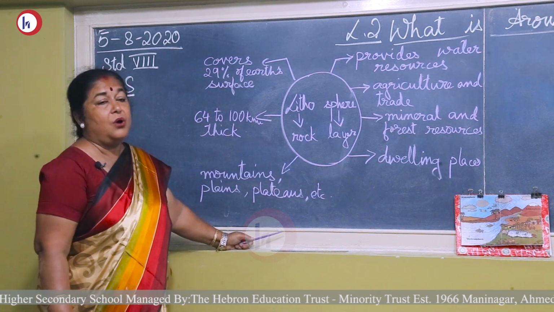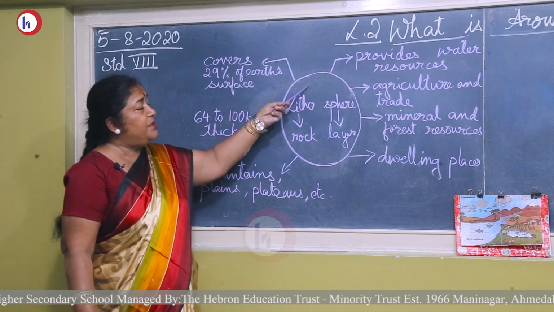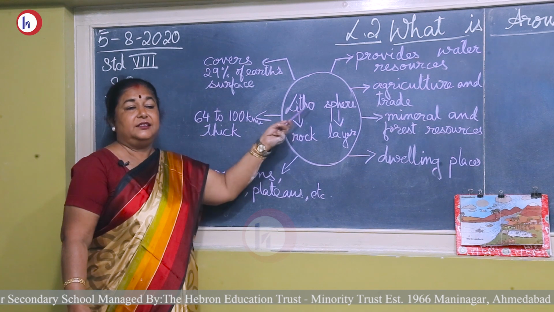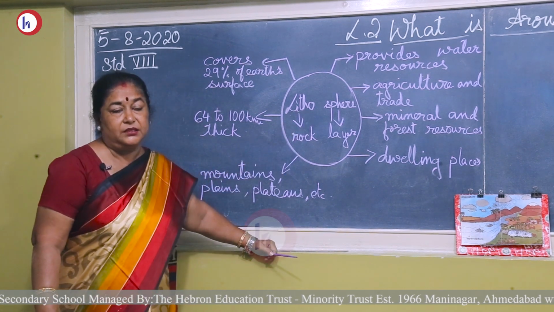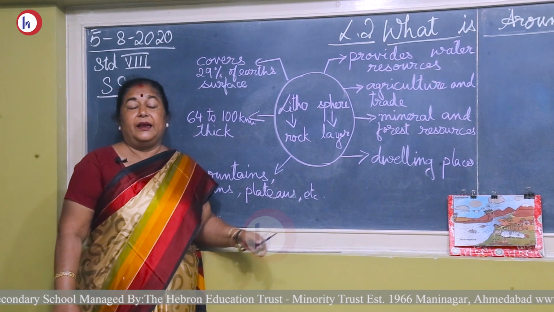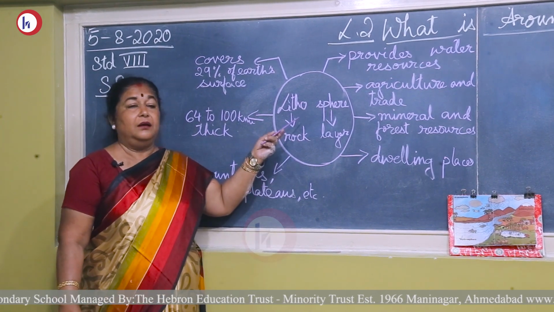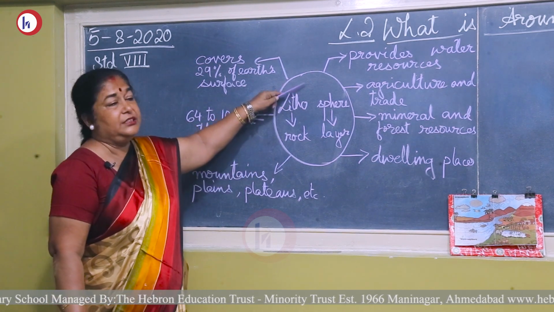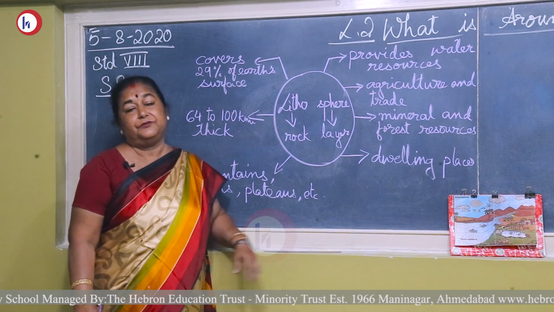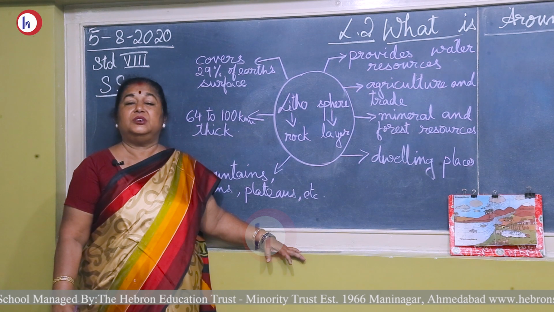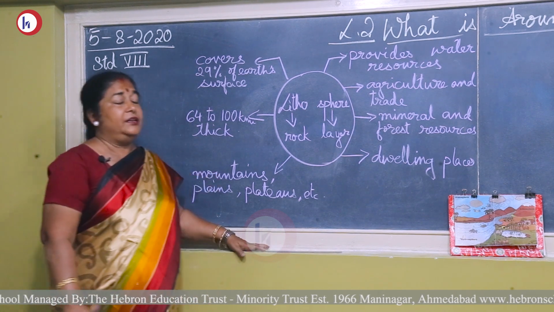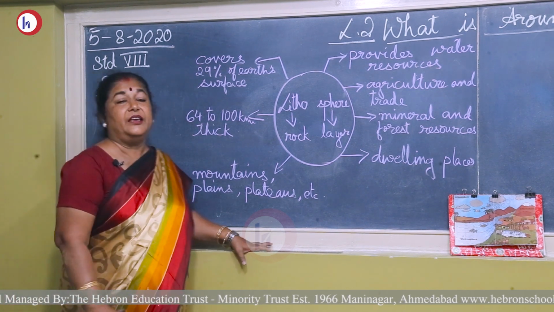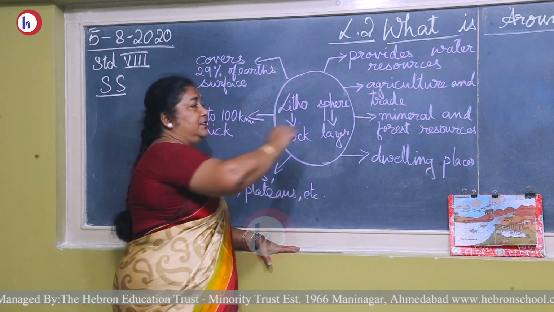It is formed of rocks and soil. And as we go deep inside the earth, it becomes hotter because inside the earth, it is still boiling. We have the magma inside the earth, which is still boiling. And the gases from the magma start rising up. As they rise, there is pressure on the earth's surface, but the pressure from the top as well as from the bottom balances the surface, so it doesn't break and a balance is maintained. But sometimes the pressure of the magma becomes more and it erupts as volcanoes from the earth's surface.